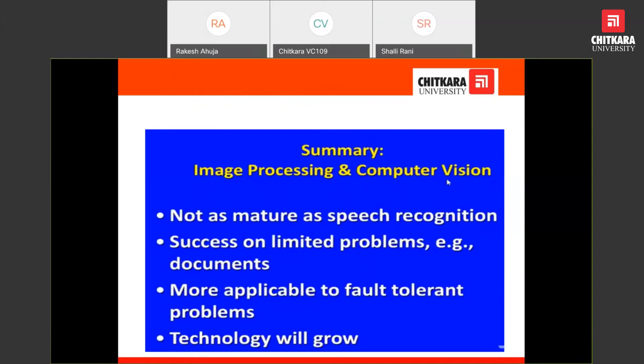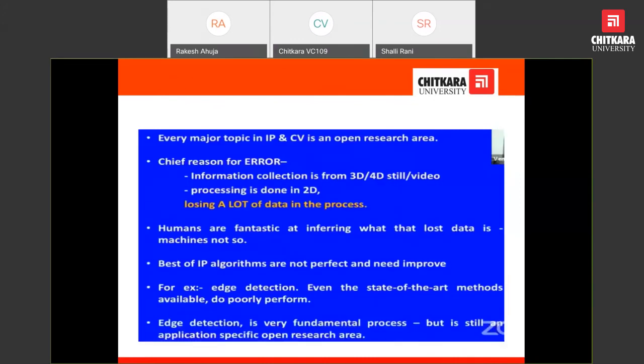Definitely technology will grow. Another problem is that we are capturing the image or video in 3D, 2D, 4D, but we have to process it in 2D. So these are the limitations.